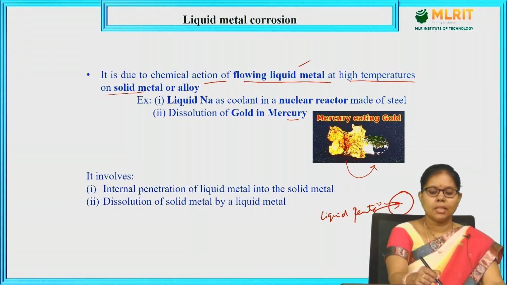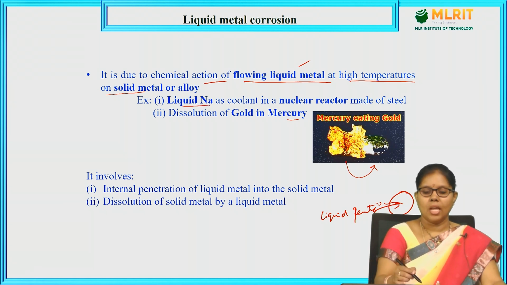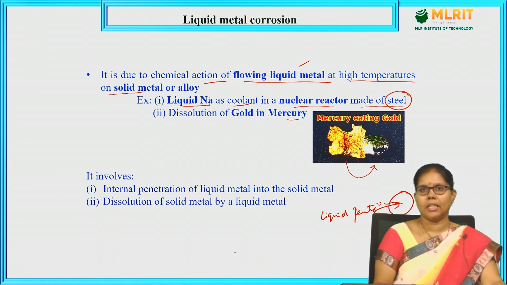Let us take an example. Liquid sodium as a coolant is taken in the nuclear reactor made up of steel. The liquid sodium is going to penetrate into the steel solid material in the nuclear reactors. In this way, steel is going to undergo liquid metal corrosion by the liquid sodium.